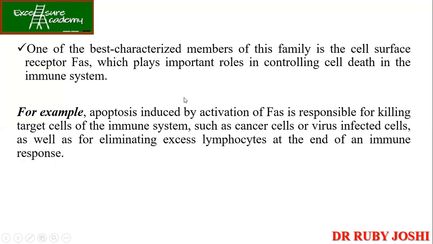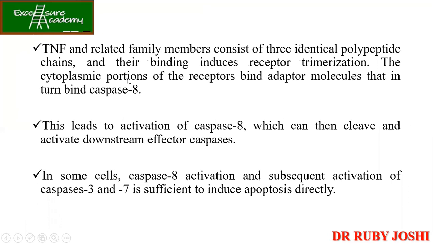So the best example is the FAS and the DED receptors, binding of the FAS ligand to the FAS receptors in controlling the cell death in the immune system. ये जब हम immunology में पढ़ेंगे, we'll study in detail how exactly this pathway is being taken. Now the TNF and the other family members, they are actually binding and they result in the receptor trimerization.